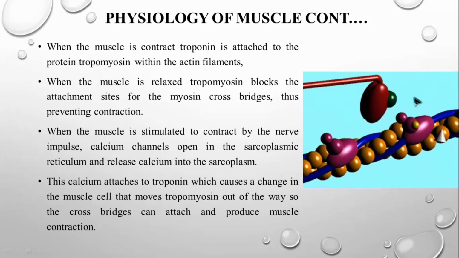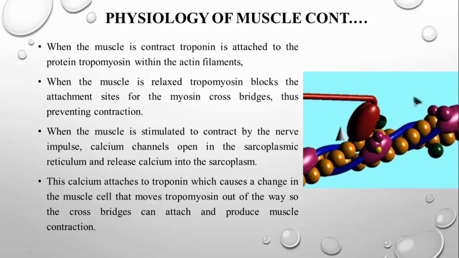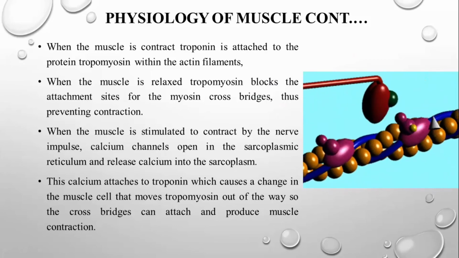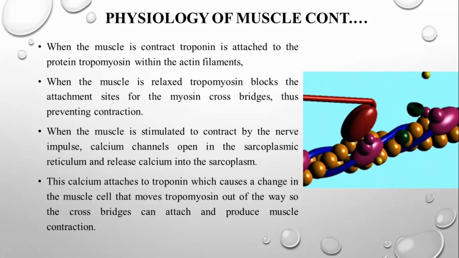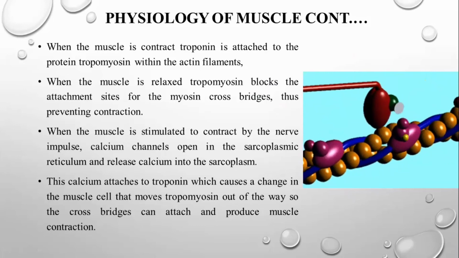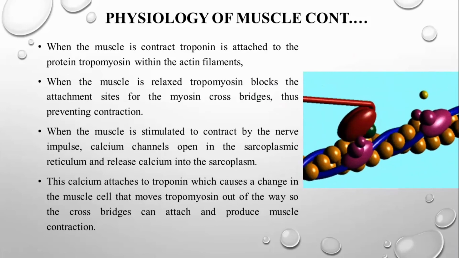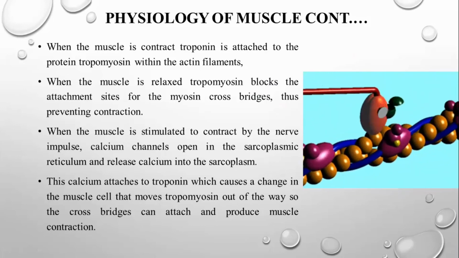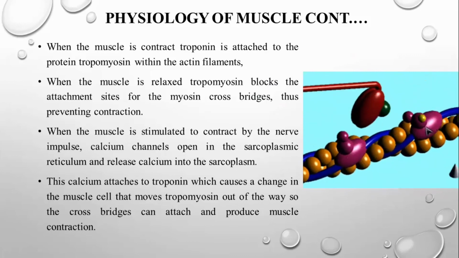Okay, we'll see. When the muscle contracts, the troponin is attached to the protein tropomyosin within the actin filament. The troponin and tropomyosin will be present in the actin filament. This is going to be the actin filament.